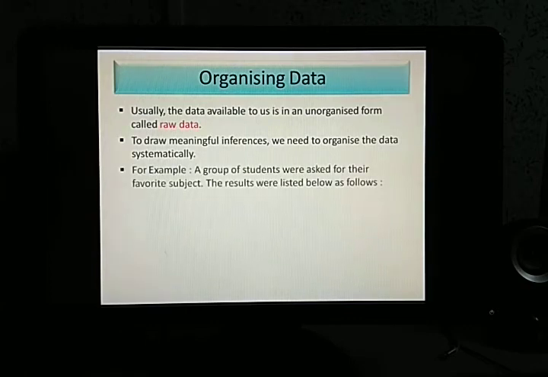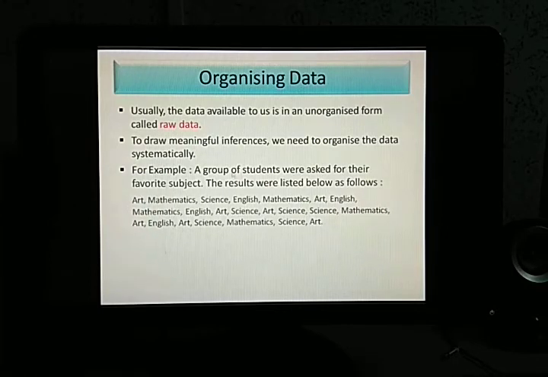Now, let us take an example for better understanding. Say, for example, a group of students were asked for their favorite subject. We all have some favorite subjects. It may also happen that all the subjects are favorite, but among them one will be our most favorite. The results were listed as follows. One student said art, someone said mathematics, someone science, someone English. In this manner, everyone has given their own opinion of their favorite subject.